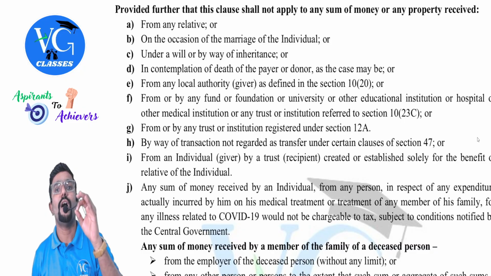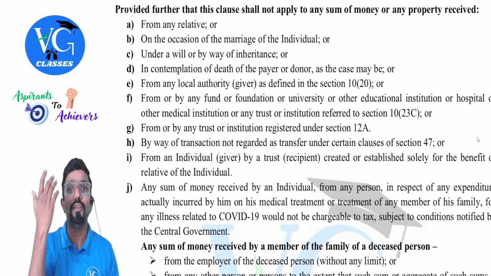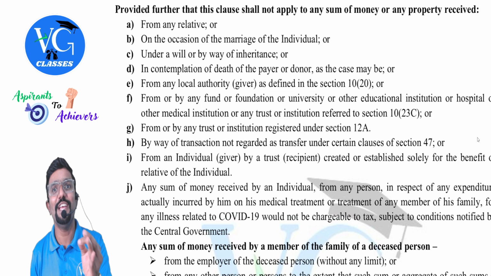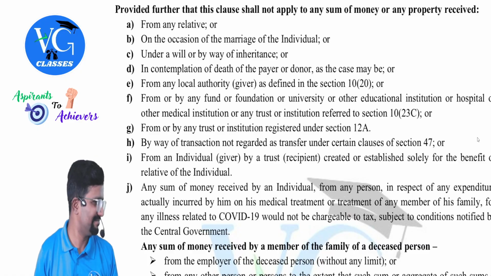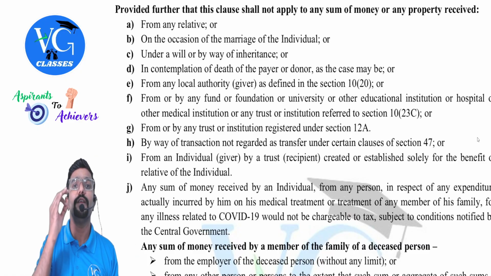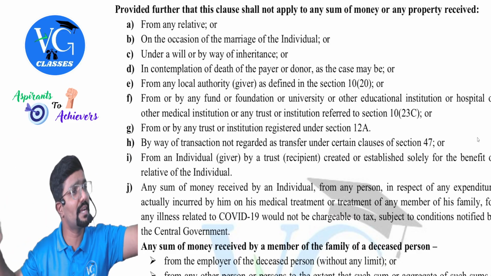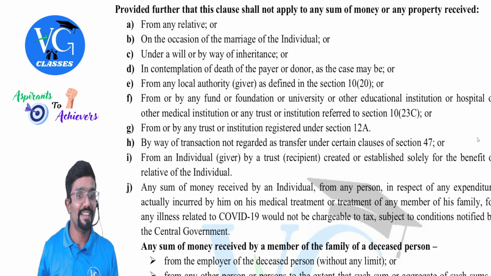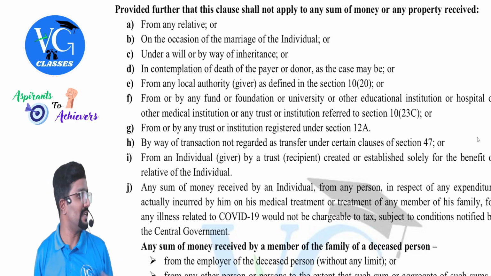Next, on the occasion of marriage, if you receive any gift, it is exempt. If you receive a gift from a relative, it is exempt anytime. But if you receive a gift on the occasion of marriage from anyone, anyone under the sky, except the employer. Why except the employer? Because if the employer gives a gift, it is taxable under salary. Section 56(2)(x) is not applicable. In salary, they didn't give any exceptions like this.